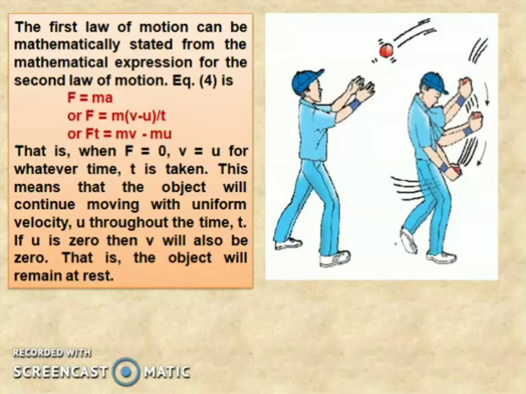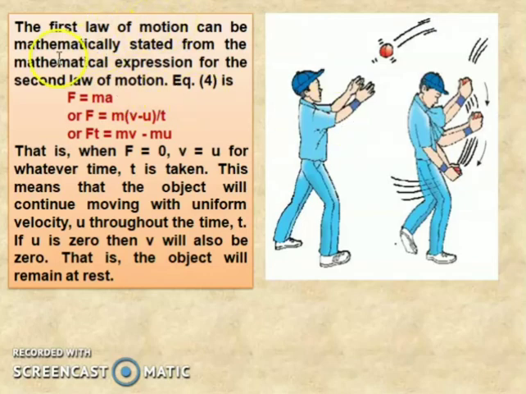Now you can see here, this is a cricket fielder. He will take his hand down. So what happens? The velocity of the ball will be very high, so it takes some time to reduce that velocity. Then you can easily catch the ball.